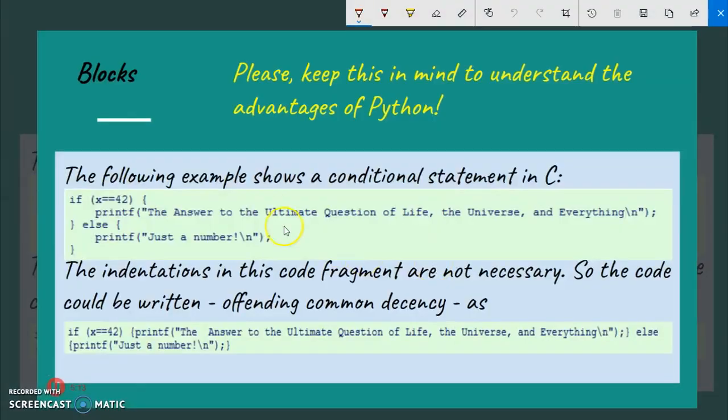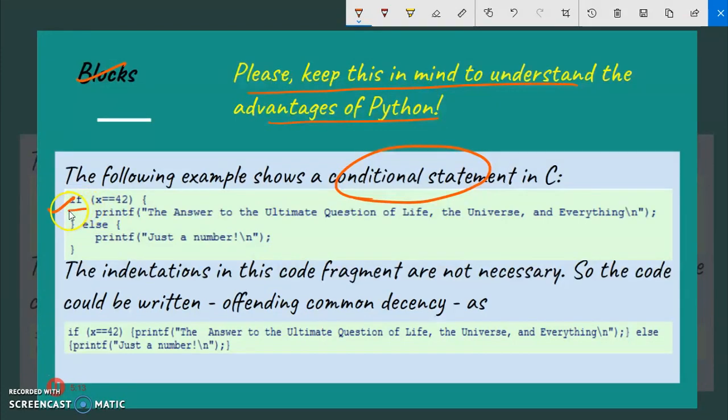Now for this slide, please keep in mind, to understand the advantages of Python, what is happening in this slide. It will be helpful in understanding the advantages of the Python programming language. This code is written in C language, and this is a conditional statement. If you don't know this, don't worry. Just hear what I am telling you. I'll make everything clear in the coming lectures about conditional statements and loops.